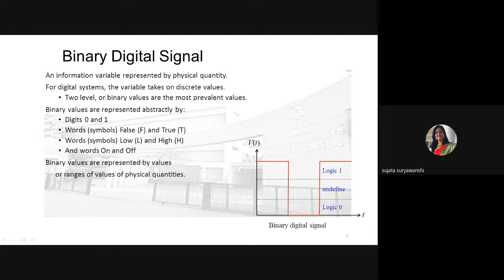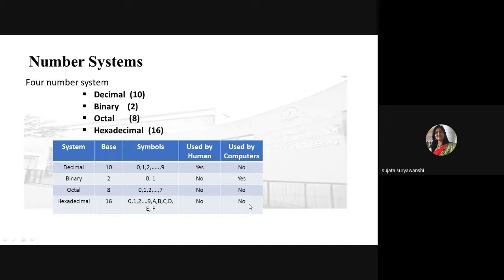Then it is known as the binary digital signal. So this is the diagram of a binary digital signal, where the information is stored at level 1 and level 0, not in between. That's why it is called undefined, because the value is not stored in between 0 and 1. Values are stored at logic 1 and at logic 0. So this is the example or the diagram of a binary digital signal.